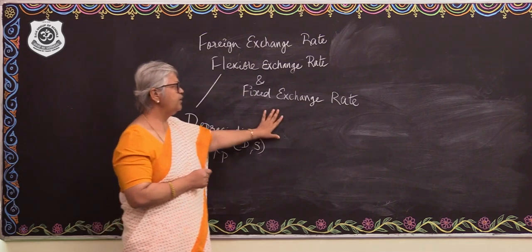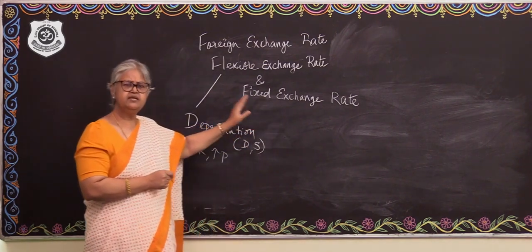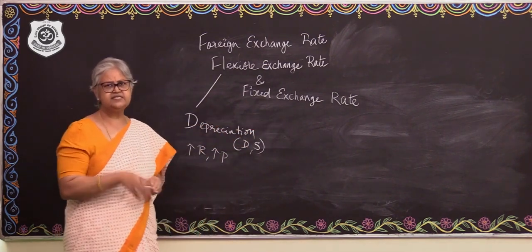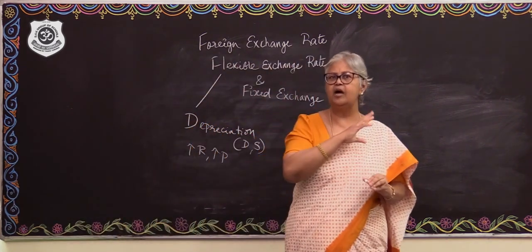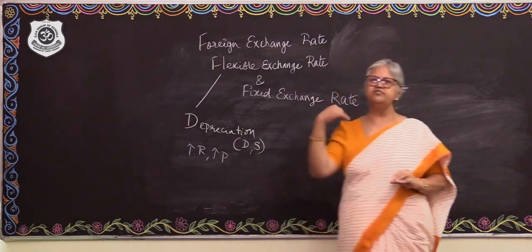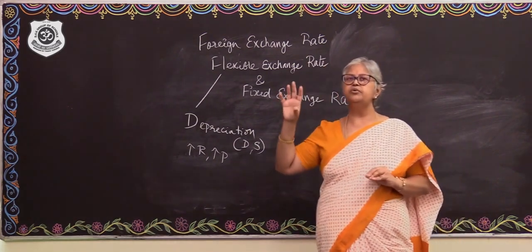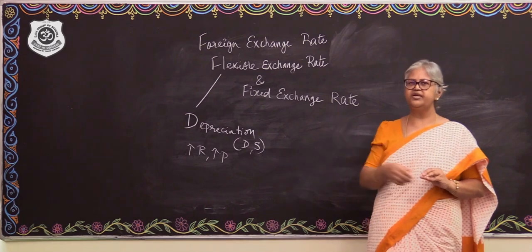So, how about the fixed exchange rate system then? Under the fixed exchange rate system, the government fixes the exchange rates, pegging them with reference to gold or some popular foreign currency.